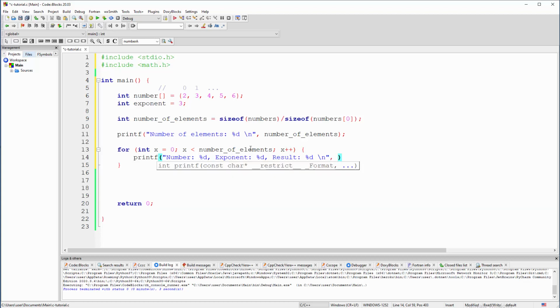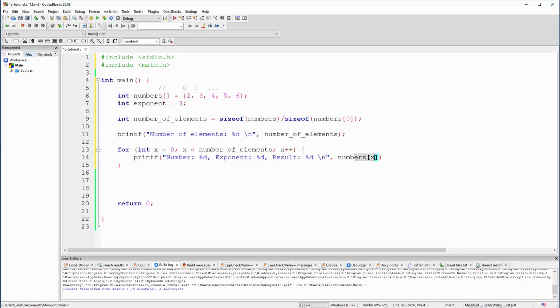And now we are going to concatenate that with real stuff. Now the real stuff for this placeholder is that specific numbers. Sorry about that. So here we are going to target everything from numbers, but at a specific index, and the index is this x. The index is this x at a moment in time.